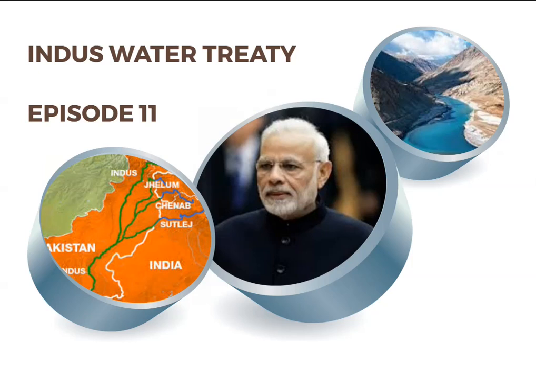1. Domestic use, 2. Non-consumptive use, 3. Agricultural use, 4. Run-of-the-river electricity generation, and 5. They can build dams. So under run-of-the-river electricity generation is where the Kishan-Ganga project is being developed.